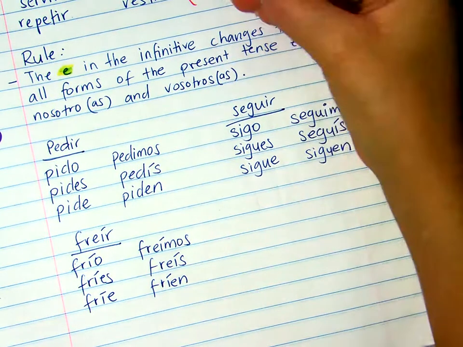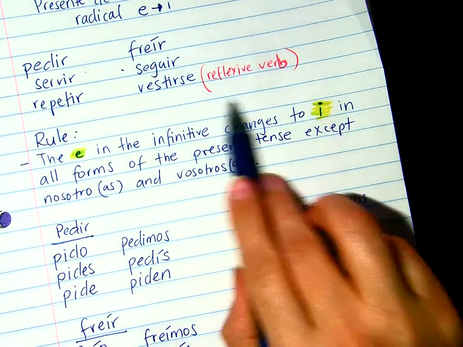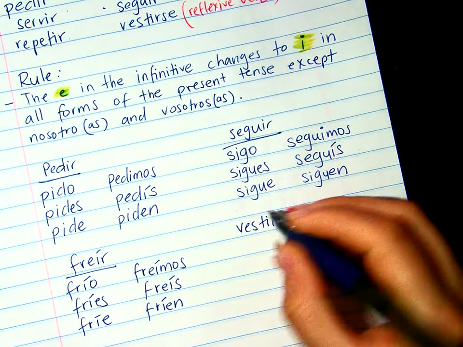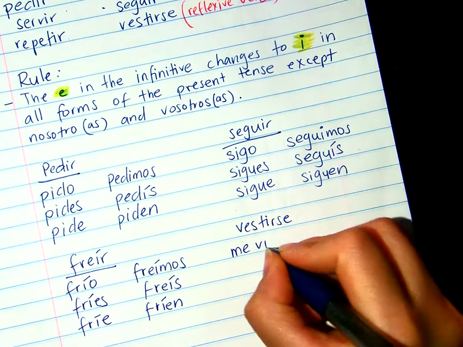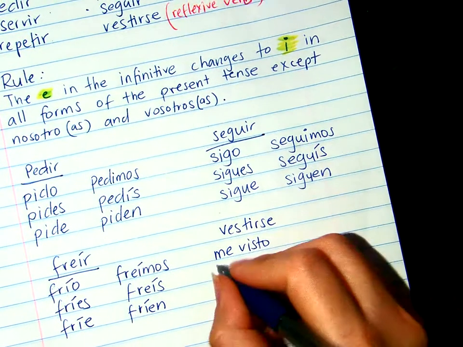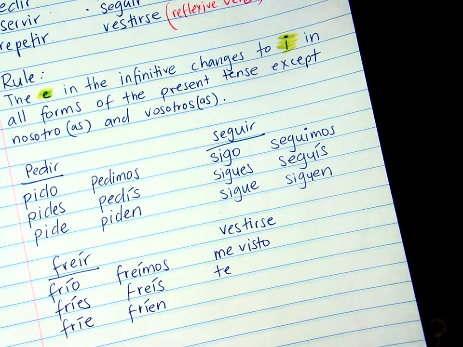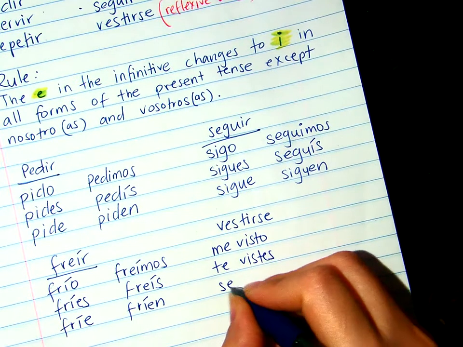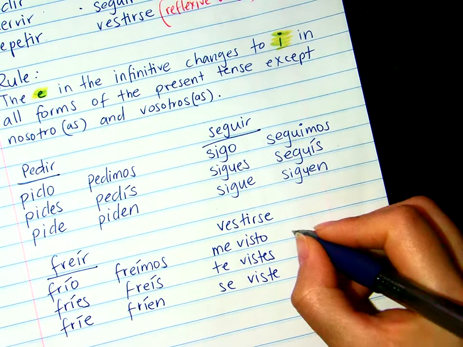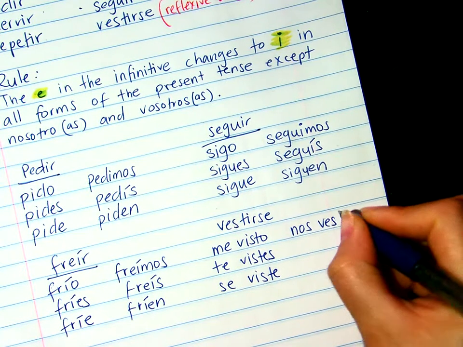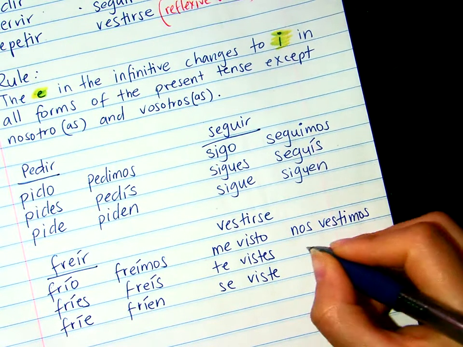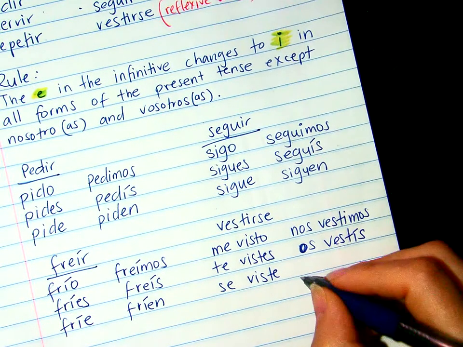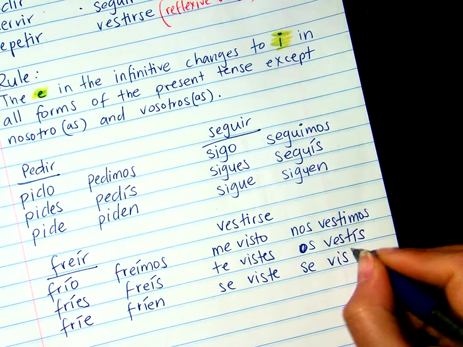And then let's do vestirse so we can go over those reflexive verbs, right? Vestirse. Yo me visto. Tú te vistes. Él se viste. Nosotros nos vestimos. Vosotros os vestís. Y ellos se visten.